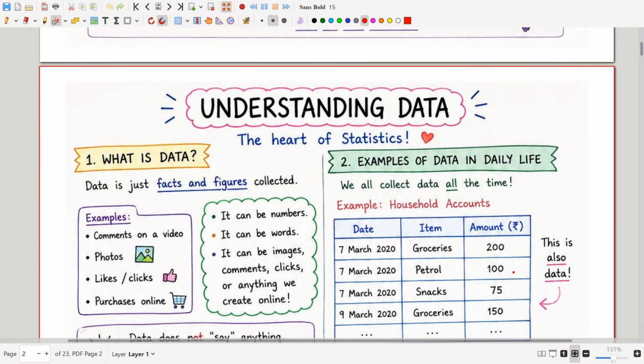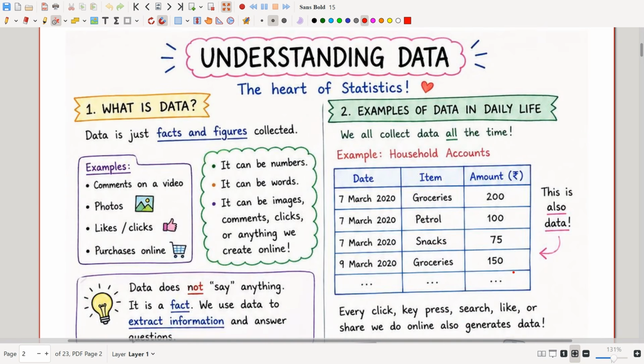Okay. The next one is understanding data. Understanding data is the heart of statistics. So what is data? Data is just facts and figures collected. It can be some facts, or it can also be numbers.